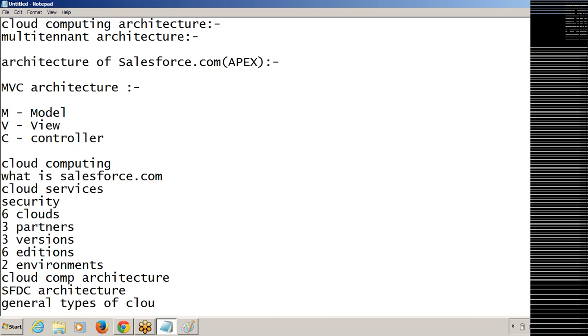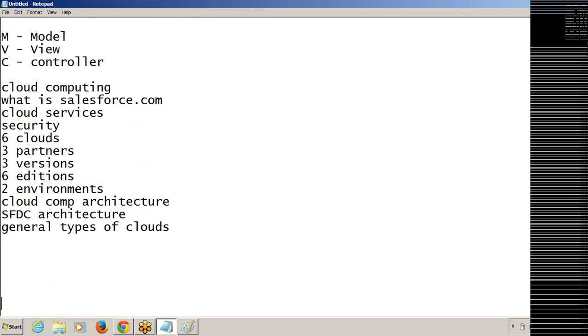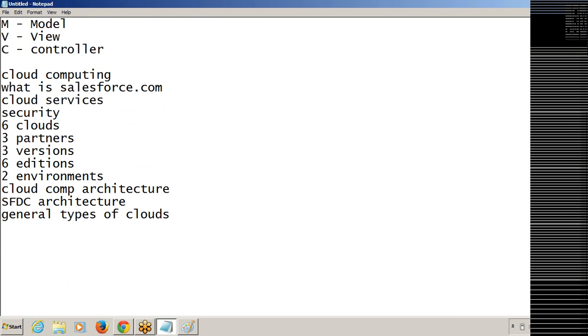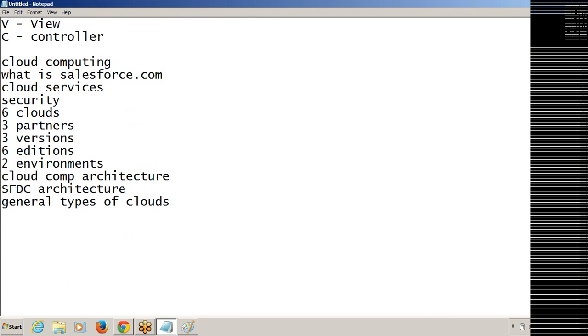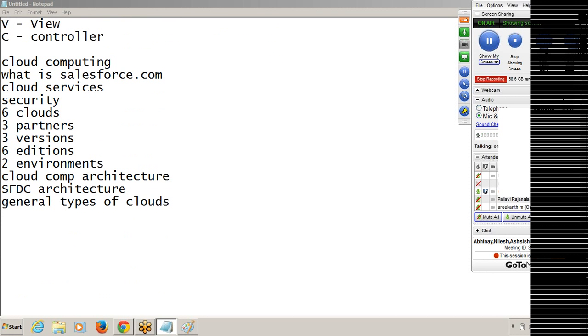So we got 3 general types of clouds, right? The type of cloud: is it public cloud or private cloud or hybrid cloud? So far we've seen this. It all comes under the introduction part only, the background of Salesforce.com and how things will work in Salesforce.com. And we haven't entered into Salesforce.com yet.